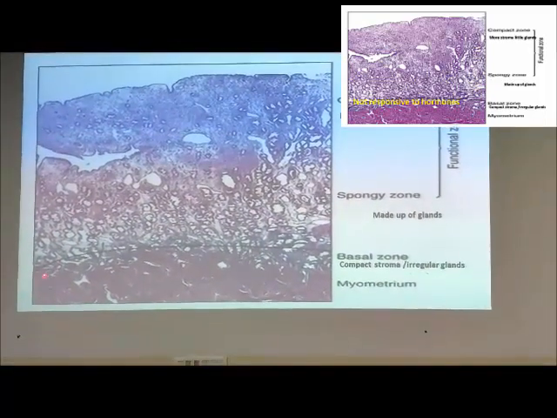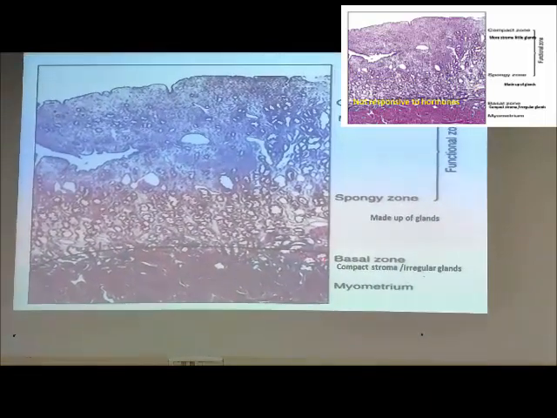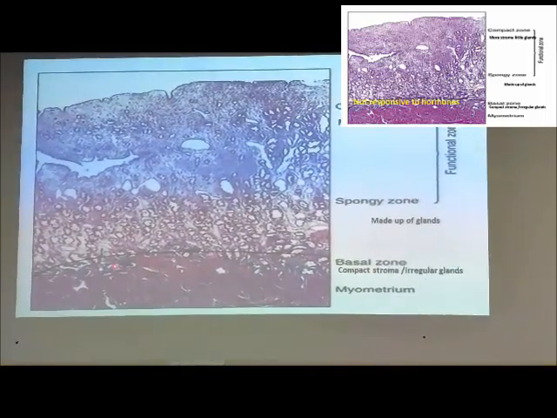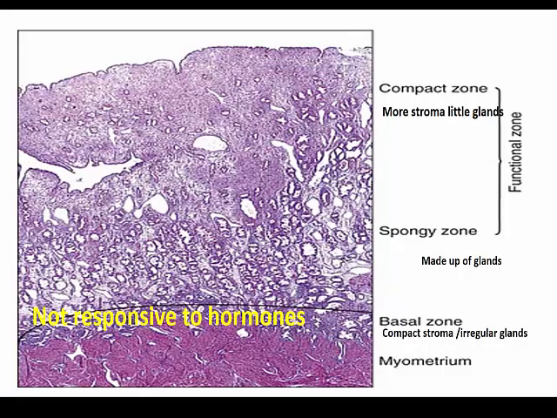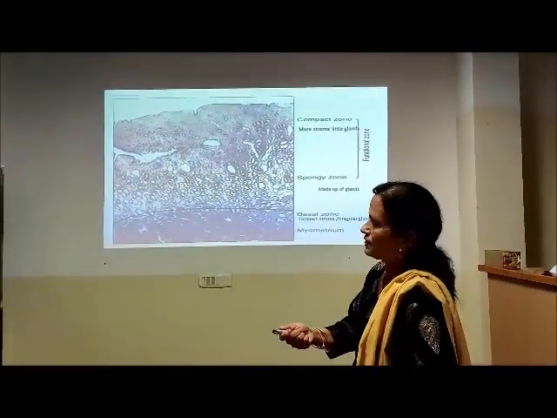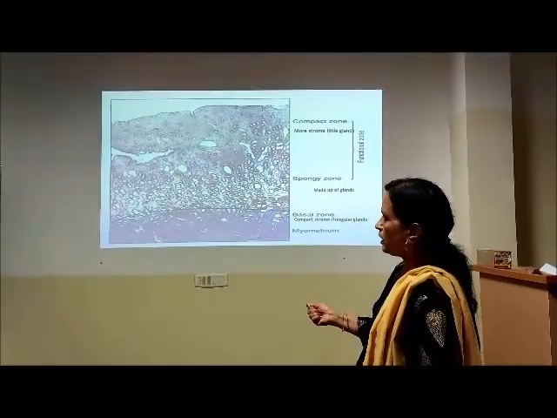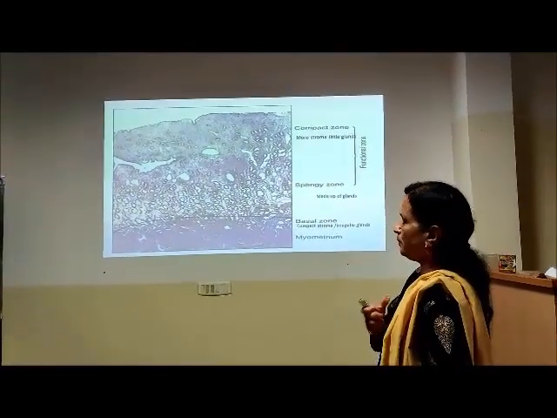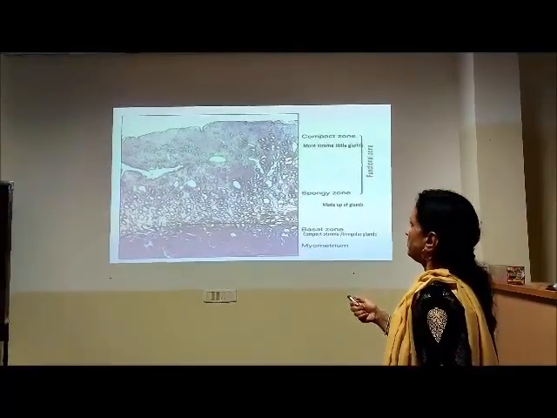I was telling you when we discussed adenomyosis that this line is not really like a line. Some of the endometrial glands and stroma go within the myometrium also. That's why when we discussed adenomyosis, we set the criteria. When do we call it adenomyosis? It has to be one low power field below the endomyometrial junction, so it has to be quite deep.